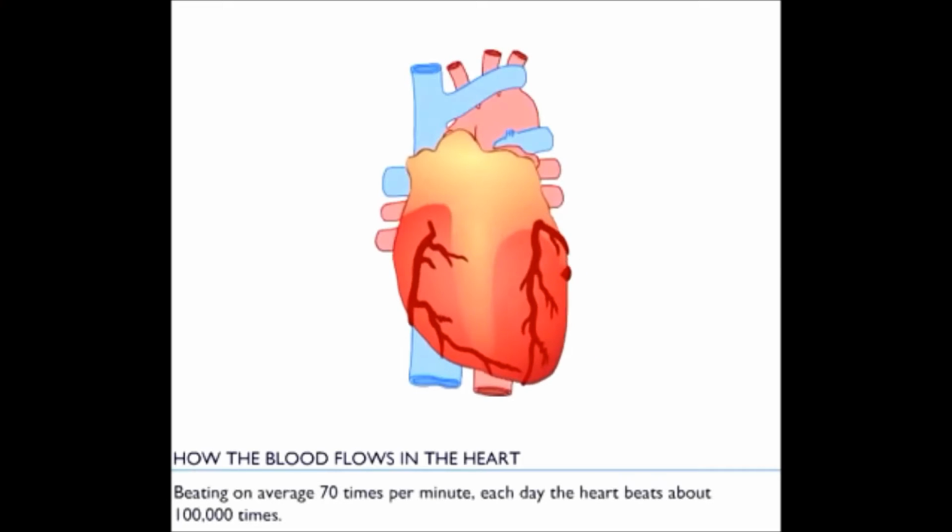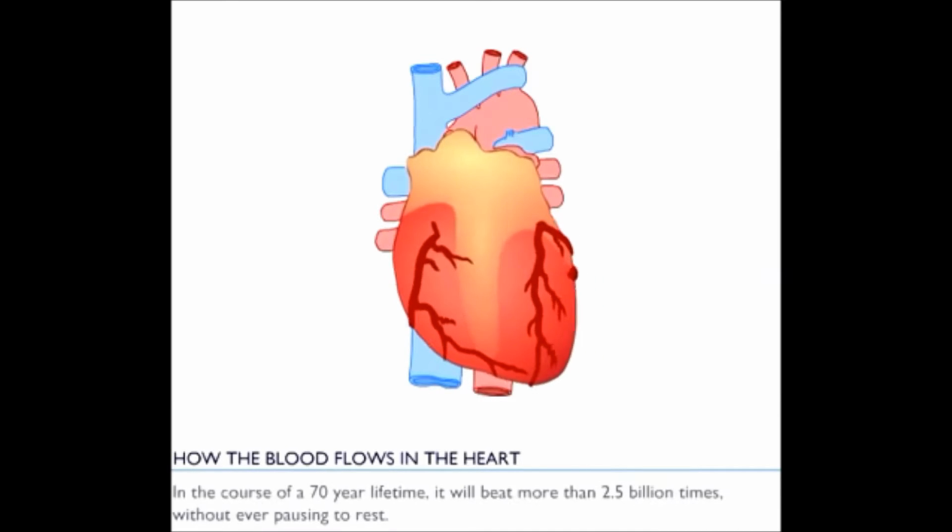This is how the blood flows in the heart. Beating on average 70 times per minute, each day the heart beats about 100,000 times. In the course of a 70-year lifetime, it will beat more than 2.5 billion times without ever pausing to rest.